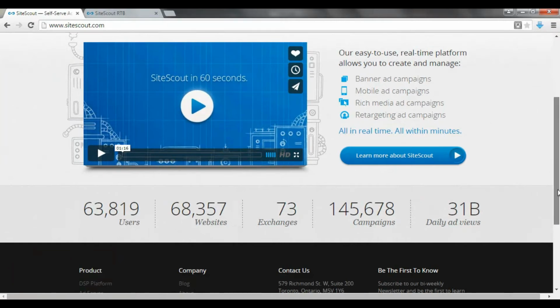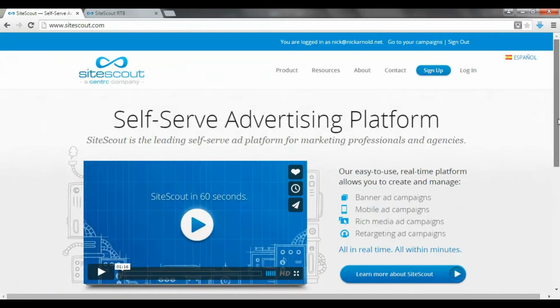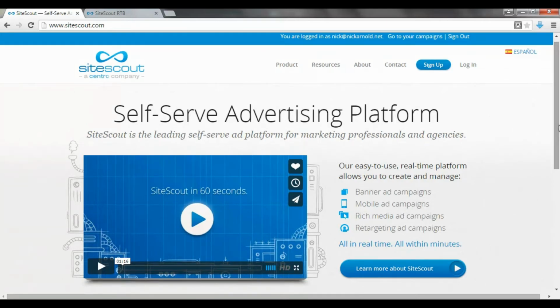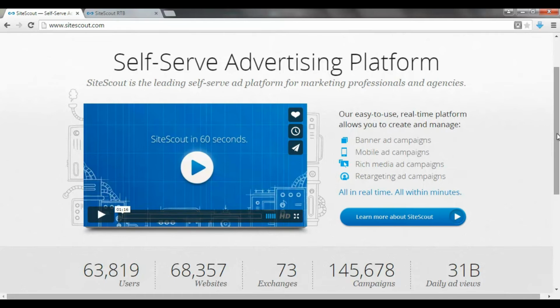Now, of course, this is a paid traffic method, so you're going to need a little bit of money to start with, but because it involves real-time bidding, you can bid on whatever amount you want per impression. So it enables you to be in charge of your own budget, of course, and you can do text-based ads or even video-based ads on this network. So it's definitely worth signing up for, has a lot of different opportunities, and if you head into the back office, it's really, really easy to set up an ad.